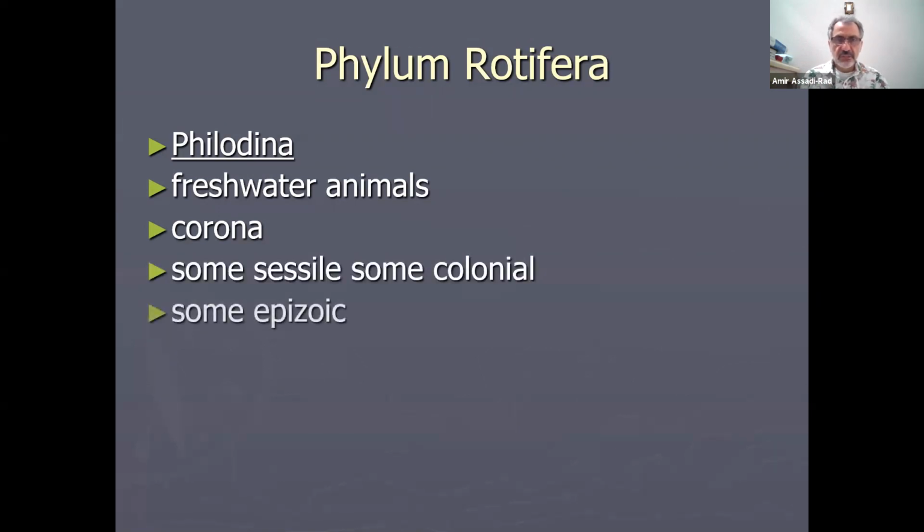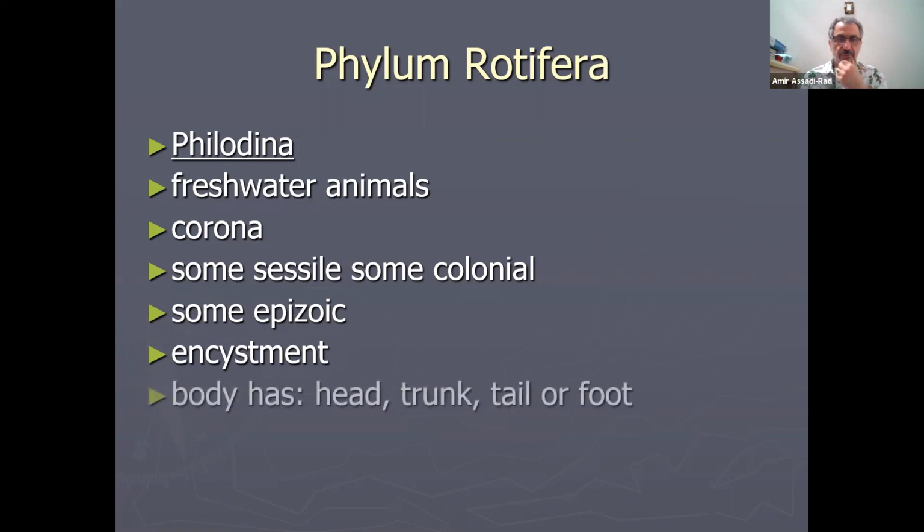You know, some species in this phylum are sessile. Some are colonial. Some are epizoic. Epizoic means they live on the surface of another animal. They are not ectoparasites. They just live on the surface of other animals. And they undergo encystment and excystment, something we discussed before. And you will see it here in a minute, haplodiploidy.